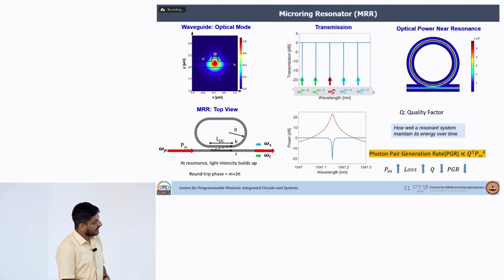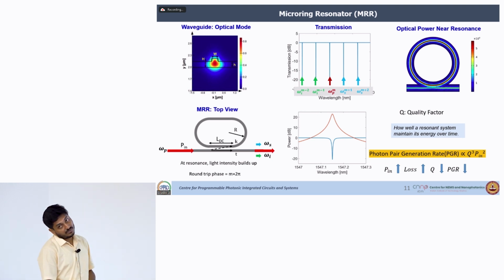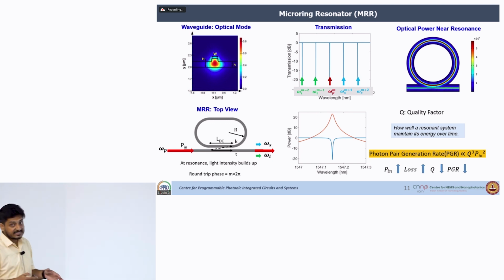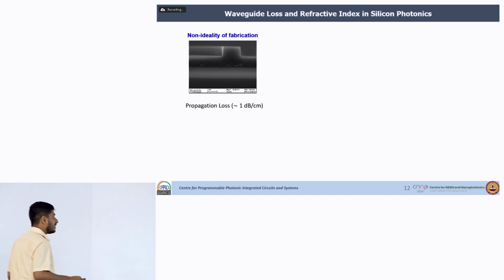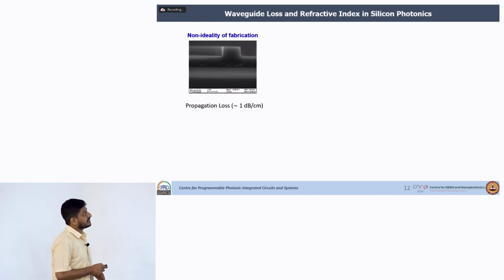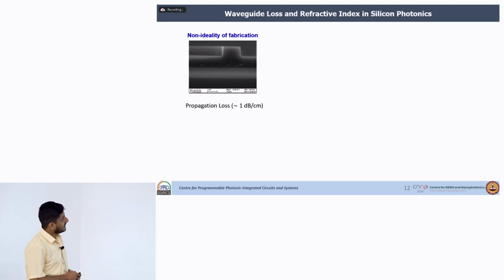But unfortunately, if you increase the power more, your loss will increase. As a result, the quality factor will decrease and your photon pair generation rate will also decrease. So, we have to investigate physically what processes are happening within the device. So, this is a cross sectional image of the waveguides. You see that the side walls have some roughness. So, that is why you will have some propagation loss.